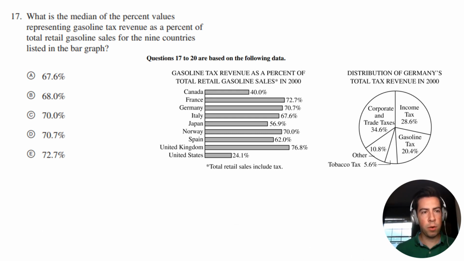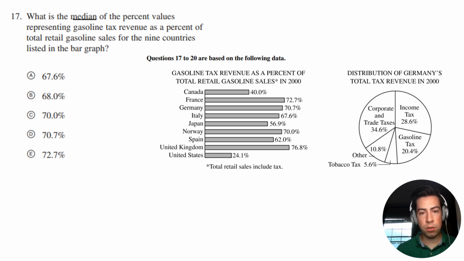The first question is pretty straightforward. It says, what is the median of the percent values representing gasoline tax revenue as a percent of total retail gasoline sales for the 9 countries listed in the bar graph? Remember, median is quite literally the middle point for the data points. Once you go through max, min, max, min, and you get to that middle point, that will be your median.